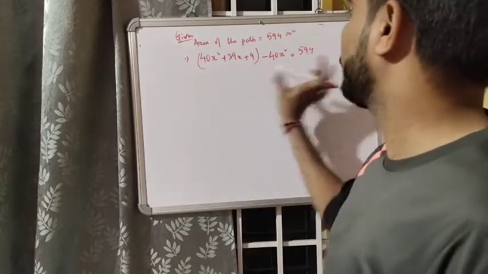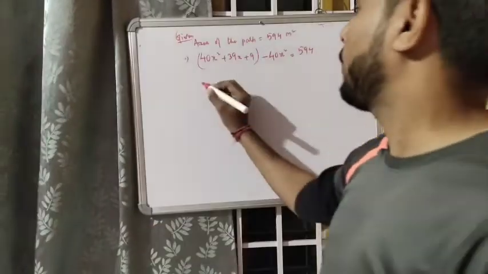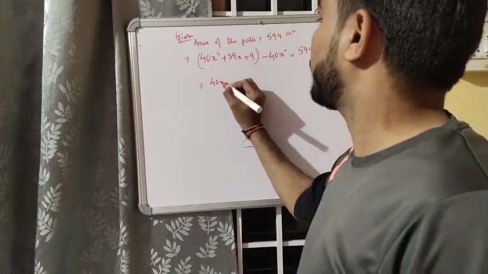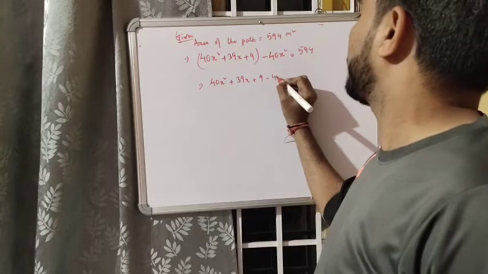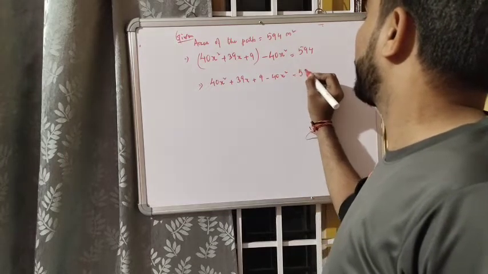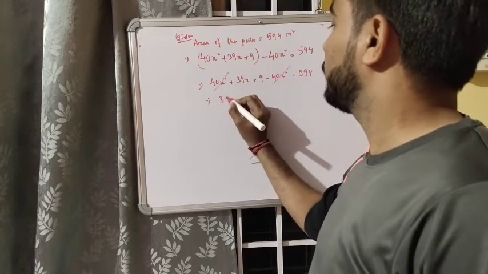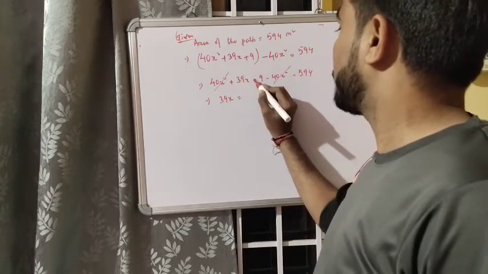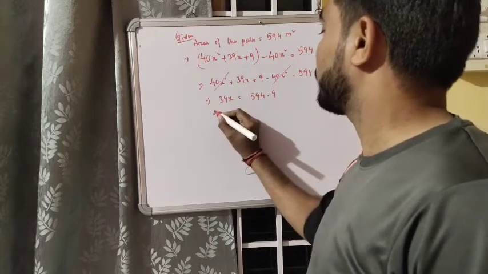And after subtracting, we will get the remaining area, only of the path. Okay, so after subtracting, now you will open the bracket. Minus 40x square is equal to 594. Plus 40x square minus 40x square will be reduced. So 39x is equal to 594, plus 9 when taken to that side will be minus 9.